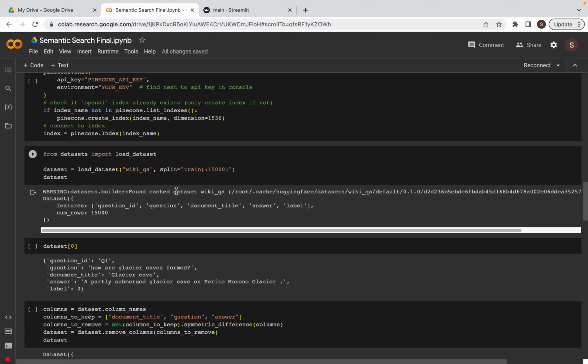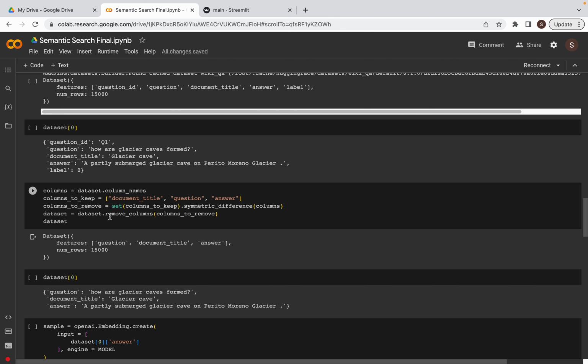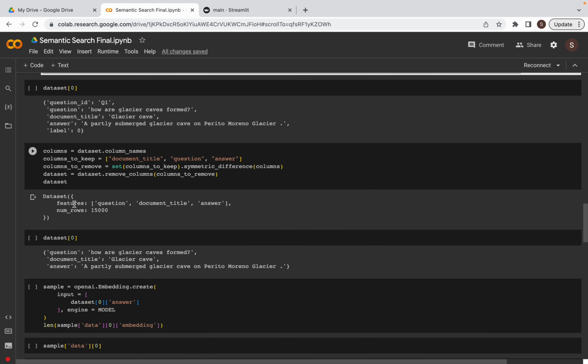Now from the datasets we will be importing the load dataset, which will load the dataset wiki QA that we are going to use from Hugging Face. Here writing dataset 0 basically implements the first element of the dataset, which have the key value pairs. The keys are question ID, question, document title, answer and label. Out of these keys, the keys question ID and label are not that important, so I am going to eliminate those in this code. So finally we are having the features question, document title and answer.